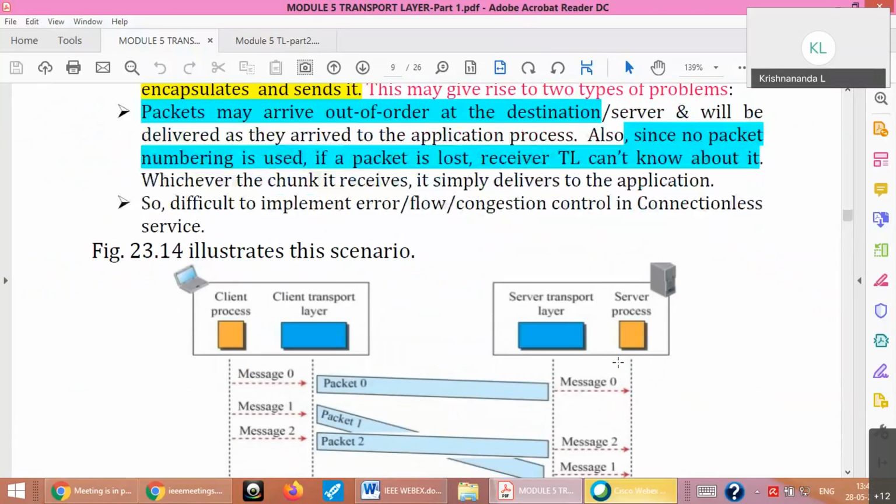And in connectionless, another thing is, if the numbering is not there generally, then we will not know which message is lost, and whatever we receive, we feel only so much has come or so much has been given from the source.